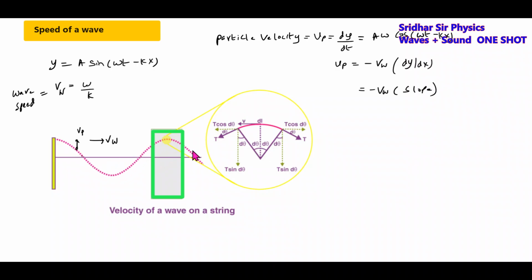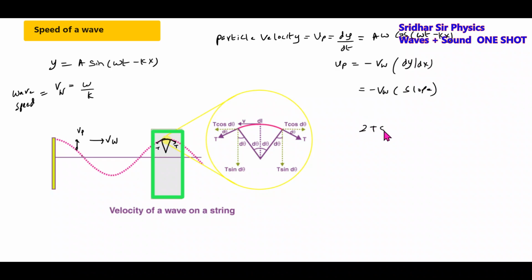Then as the wave propagates, what makes it propagate? Because of the string being taut. Then here tension T and T will act. This we are showing.